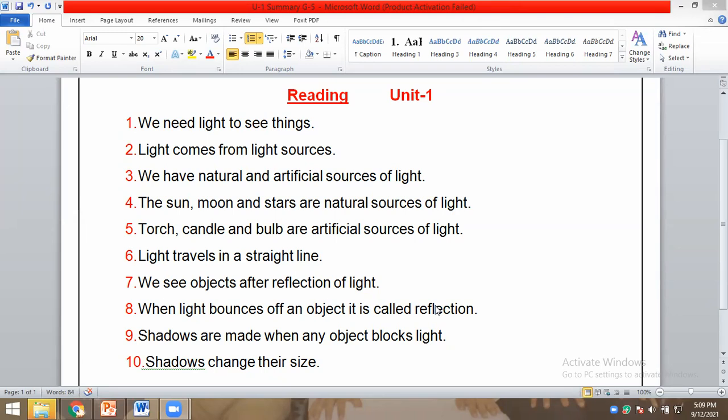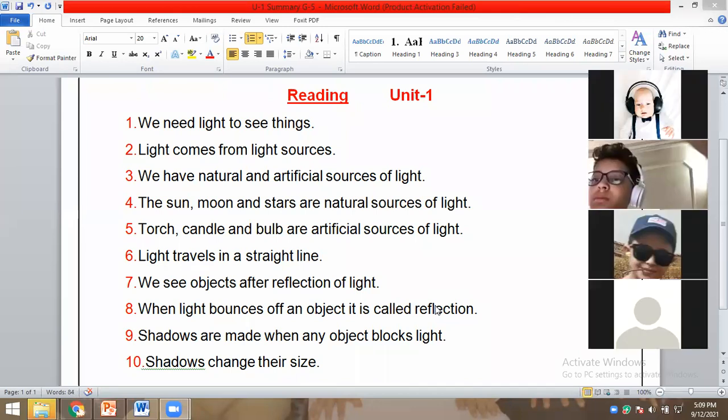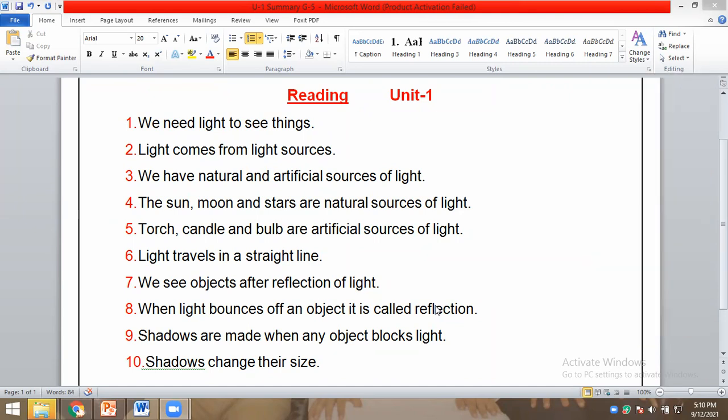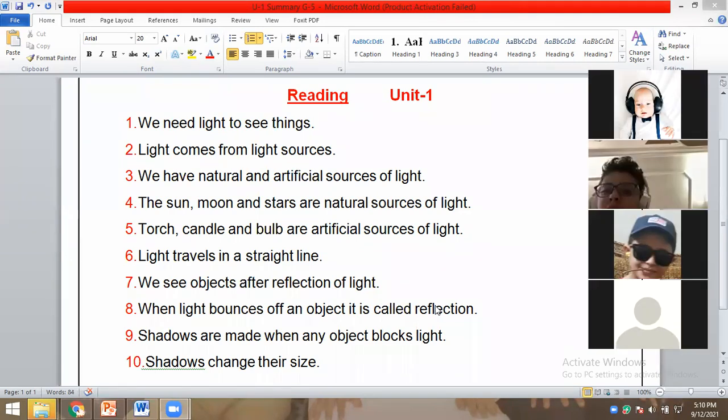Eight, when light bounces off an object, it is called reflection. Nine, shadows are made when any object blocks light. Ten, shadows change their size. Thank you, Dr. Omar. Good.